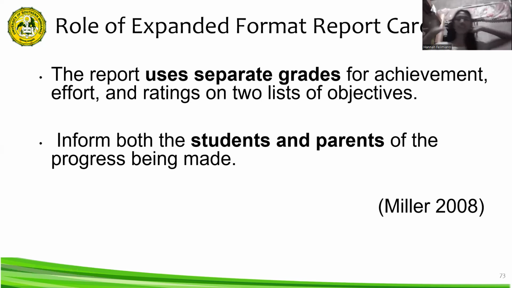An expanded format card goes beyond simply listing grades and percentages. It aims to provide a more comprehensive picture of a student's learning journey. What you might find in an expanded report card is student information, academic performance, student growth and development, and parent-guardian communication.